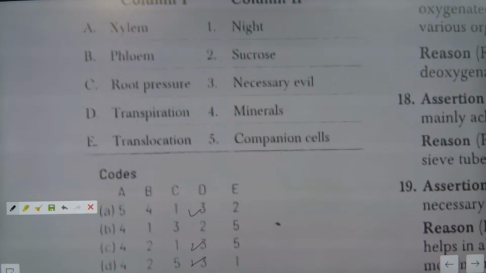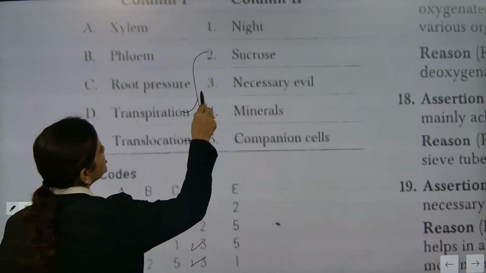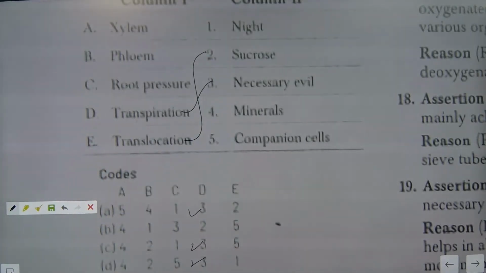Translocation of minerals or companion cell is not going to be correct. So either 1 will be correct, or either 2 will be correct. Understood? So translocation of sucrose can be done.